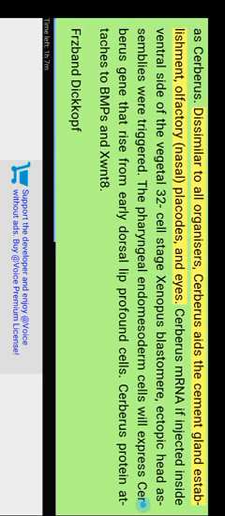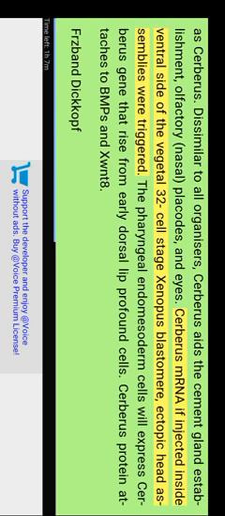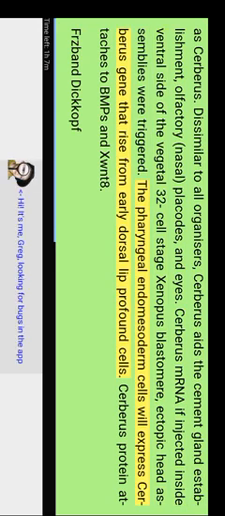Anterior-most head structures are induced by another secreted protein known as Cerberus. It is similar to other organizers. Cerberus aids the cement gland establishment, olfactory and nasal placodes, and eyes. If Cerberus mRNA is injected inside the ventral side of the vegetal 32-cell stage Xenopus, ectopic head assemblies were triggered. The pharyngeal endomesoderm cells express the Cerberus gene, which rises from early dorsal lip deep cells. Cerberus protein attaches to BMPs and XWNT8.